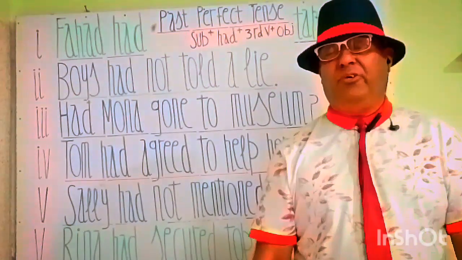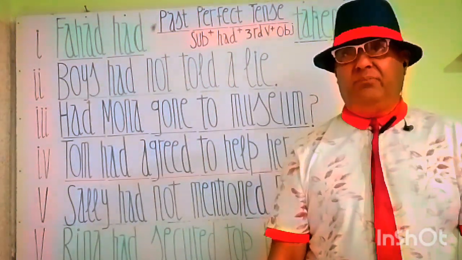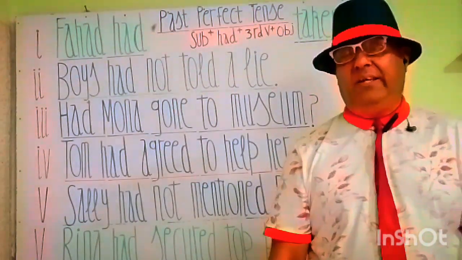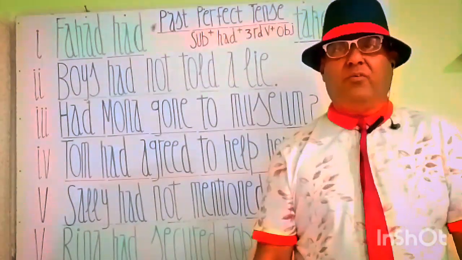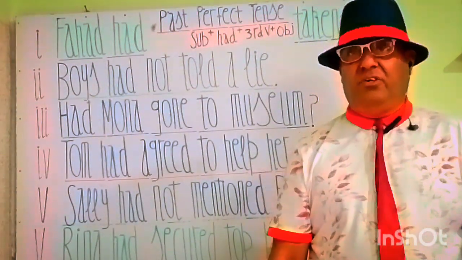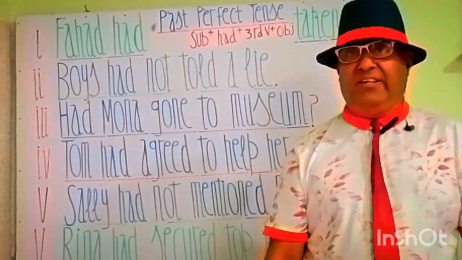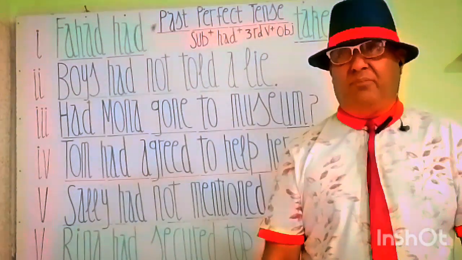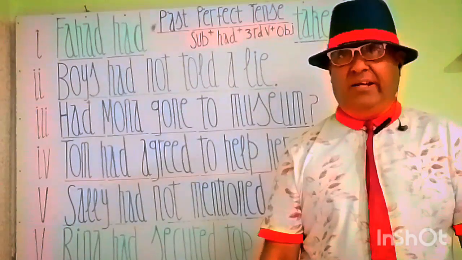Had Mona gone to museum? क्या मोना म्यूजियम अजायब घर जा चुकी थी. Had Mona gone to museum? This is a questionary construction. So had is written in the start of the sentence, then subject, and then principal verb, third form of principal verb, and in the end we write the object.